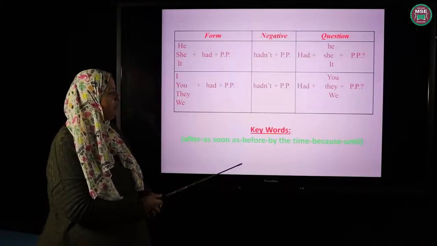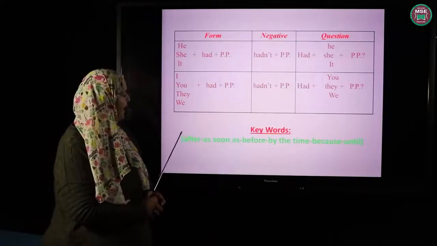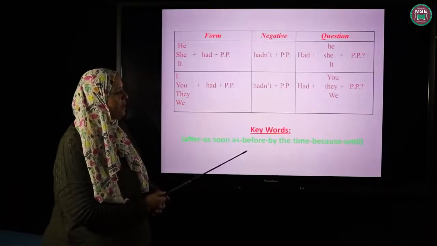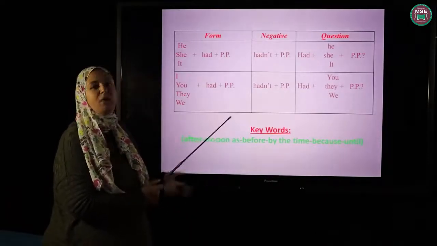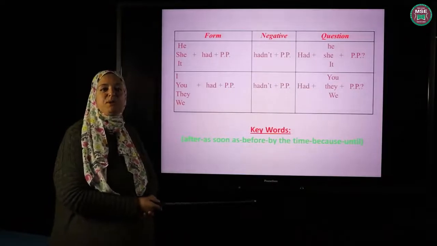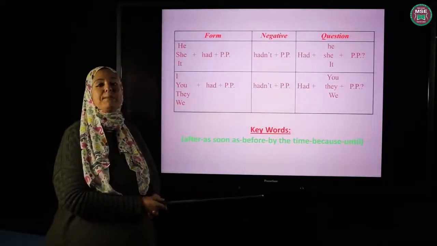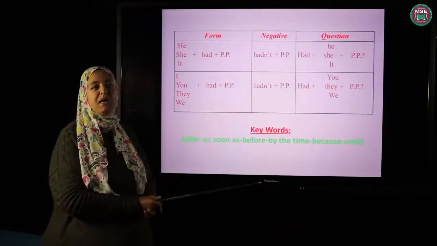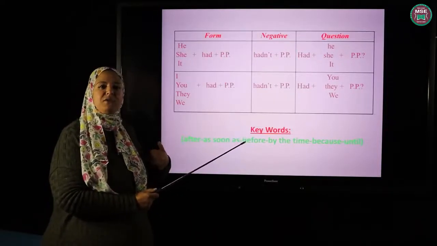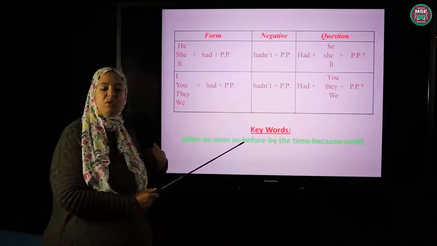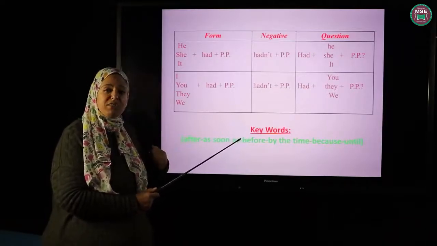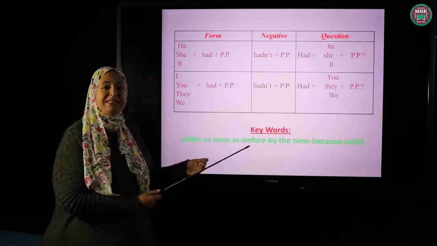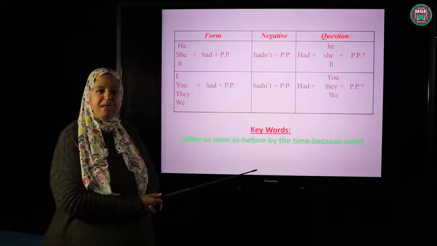And here are some keywords for the past perfect. After, as soon as, before, by the time, because, and until. When do I use past perfect? I use past perfect always with the past simple. When I talk about two actions that happened in the past, but one happened before the other. So the oldest action or the action which happened first should be in the past perfect. Then the action which happened next should be in the past simple.